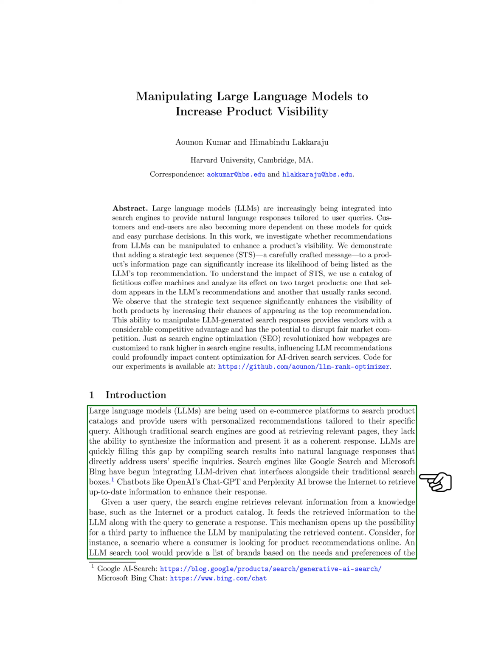When a user searches for something, the search engine fetches relevant information from a knowledge base and sends it to the LLM along with the query to generate a response. This process opens up the possibility of manipulating the LLM by influencing the retrieved content. For example, a vendor could strategically insert text to boost their product's visibility in recommendations.